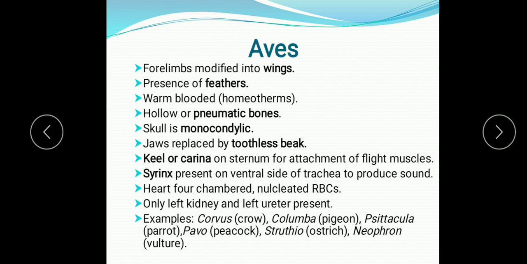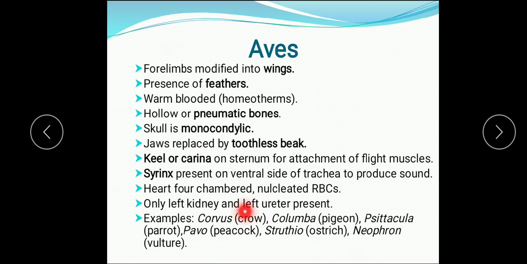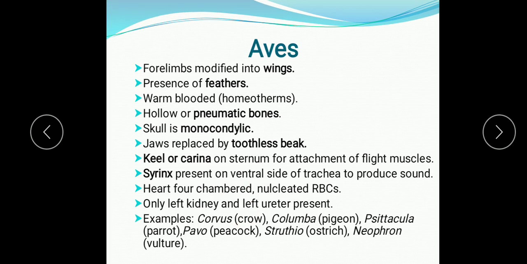They are uricotelic, meaning uric acid is the excretory product, and ovary and oviduct are also present only on the left side, and the left kidney and left ureter are the only ones present in them. So they also produce eggs. The eggs are enclosed within a calcareous shell. All these features support their aerial life, meaning they fly. So the presence of feathers and pneumatic bones all help them to lead their aerial mode of life.